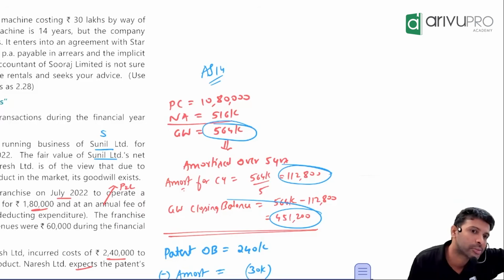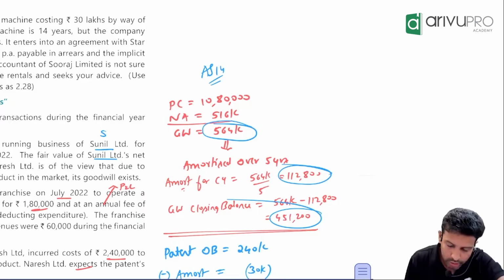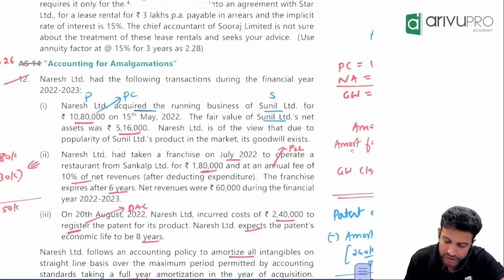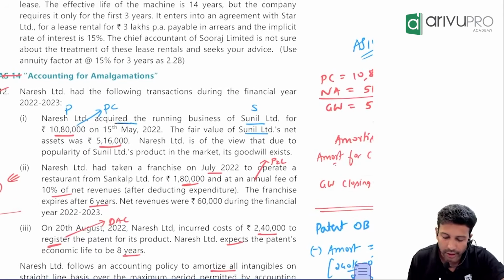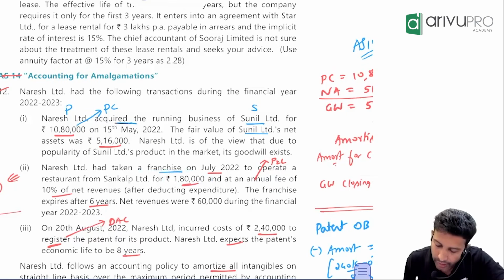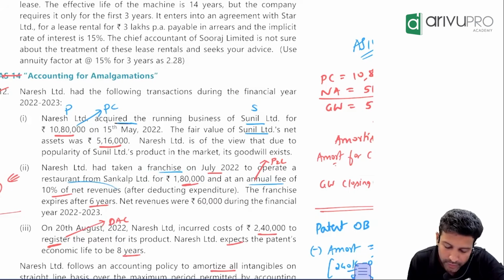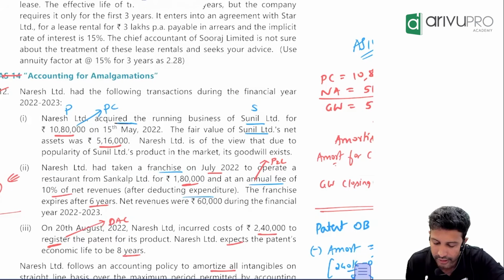Quickly I'm saying. Manageable. Move on to the next. Another similar question, another part. Naresh has taken up a franchise. Franchise rights is also an intangible asset. How much did you pay for the franchise? 1,80,000. And at an annual fee of 10% of net revenue after deducting expenditure.